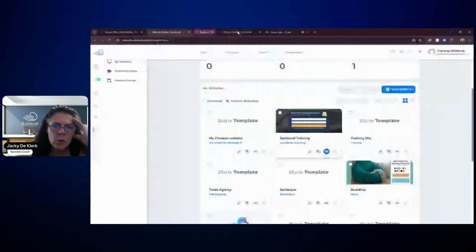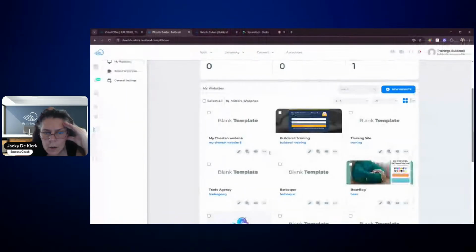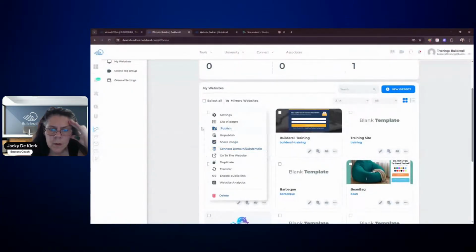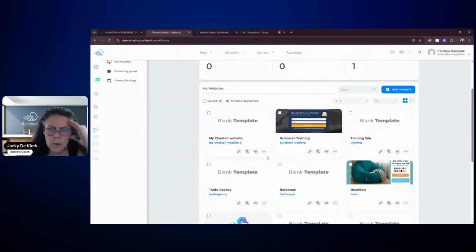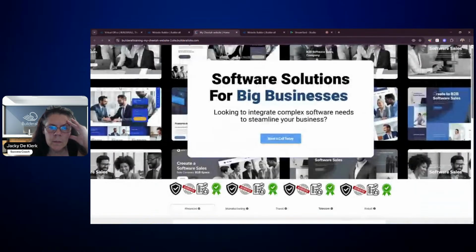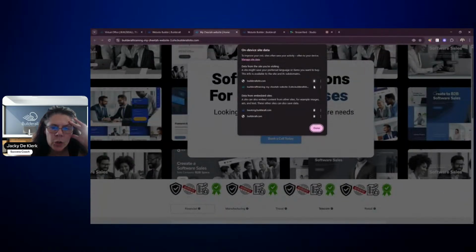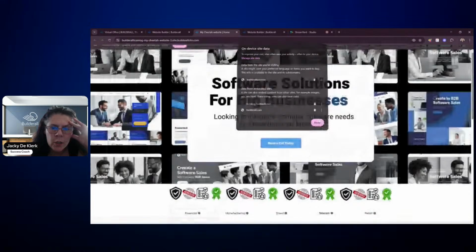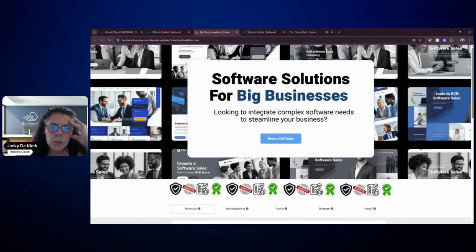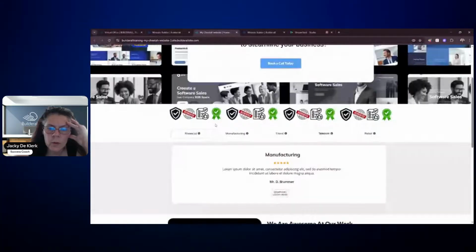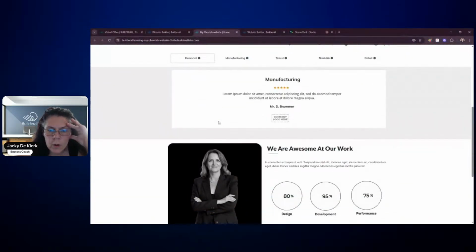I've got to the wrong one, I think. Where's my templates? Here. Publish. Where's my training site? Is it this one? Let me see. Yes. So let me just refresh this cookies. And that is another thing that we always want to say. Make sure that you refresh your cookies when it comes to the designs. Otherwise, you're never going to know if you're working with the right one. So you can see we've got all of that now.